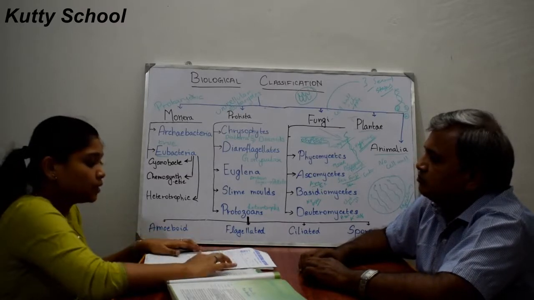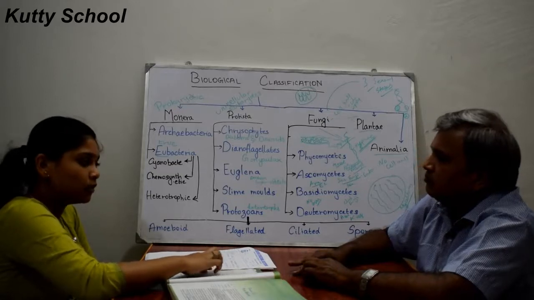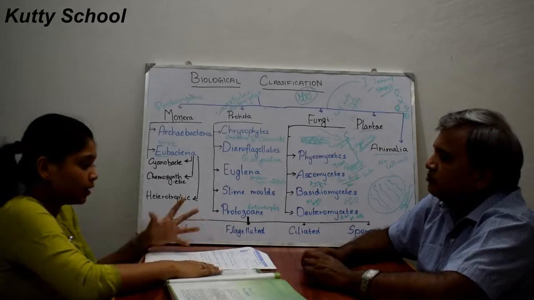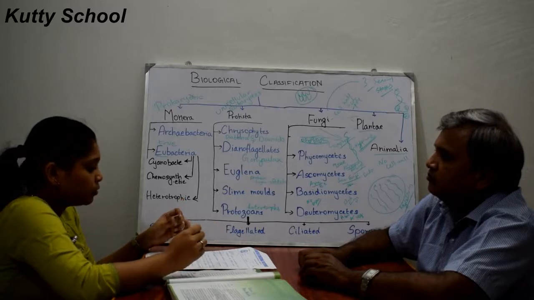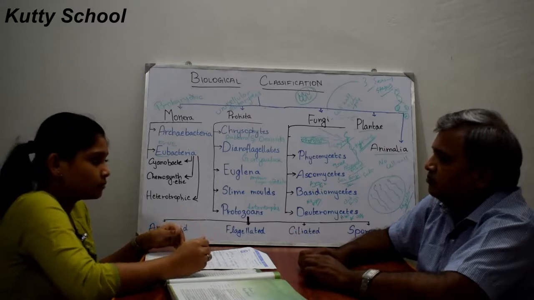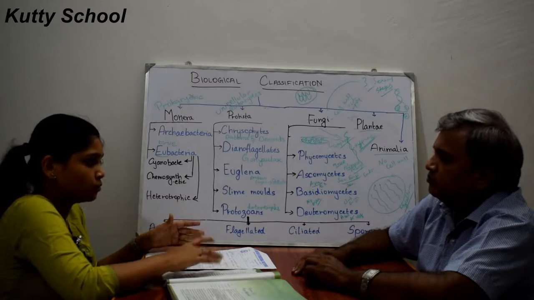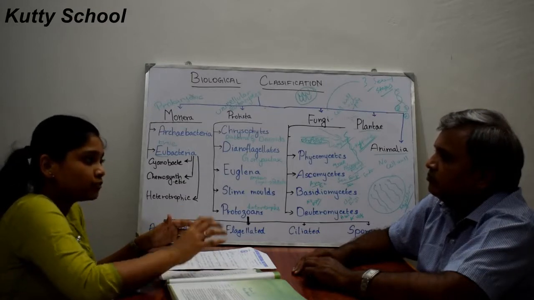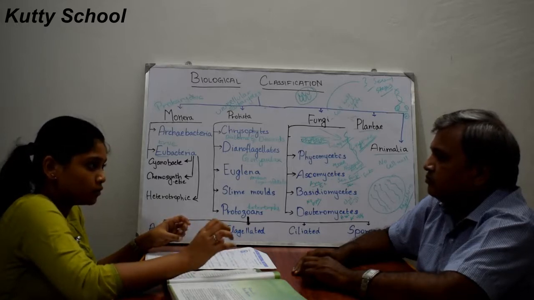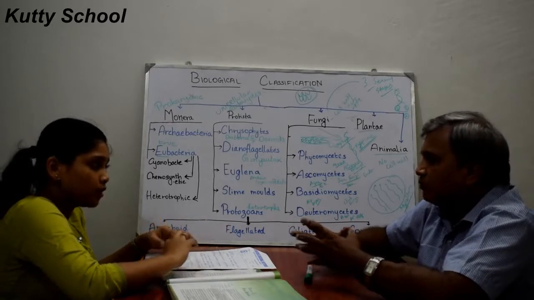Now we will see about lichens. First we saw viruses, then viroids, prions, and now lichens. Lichens are a combination of two organisms, fungi and algae. They contain both an algal component and a fungal component. Algae is autotrophic; it can synthesize its own food. The algal component is known as phycobiont, and the fungal component is known as mycobiont. These come together to form lichens.